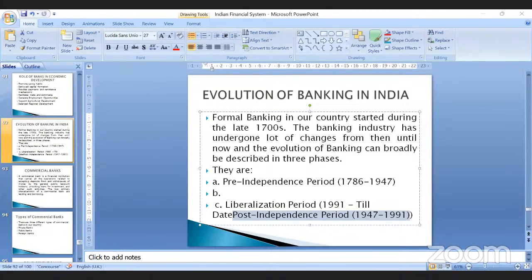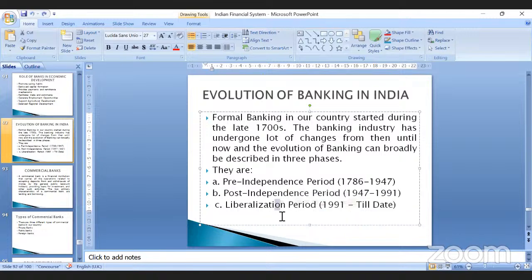In 1991, a committee was formed, which is called the Narasimhan Committee. This committee was formed in order to check the banking sector reforms which can be made. So the Narasimhan Committee came up with its recommendations, right, in the year 1991. That period is called the liberalization period. This liberalization period saw drastic reforms in the banking sector. Whenever you're talking about the liberalization period, we are still under the liberalization period, right?